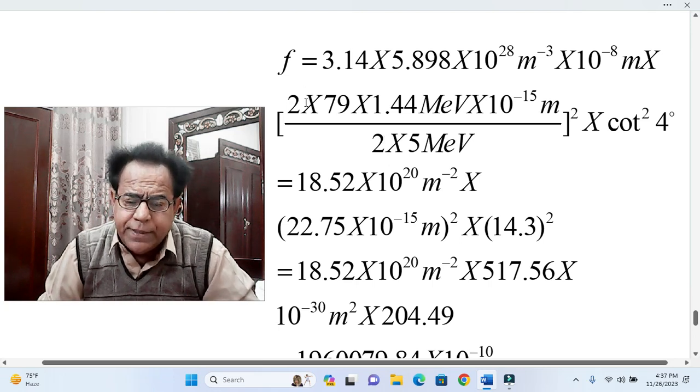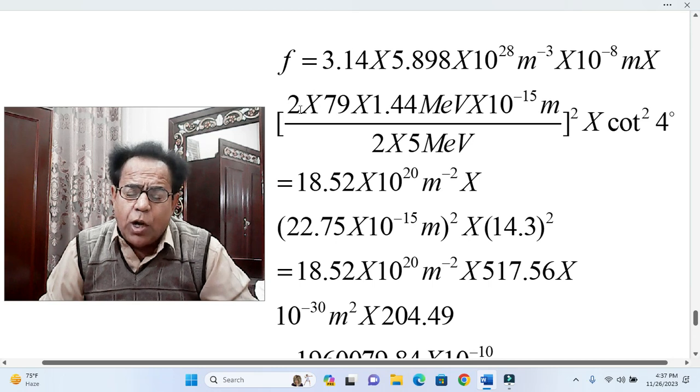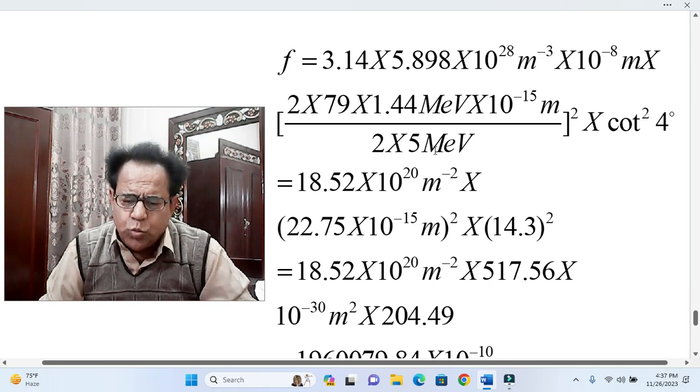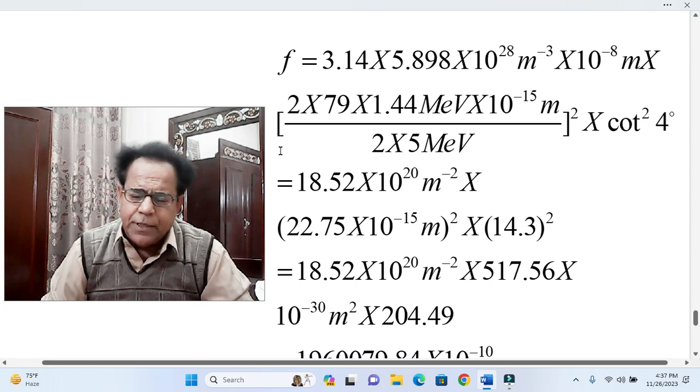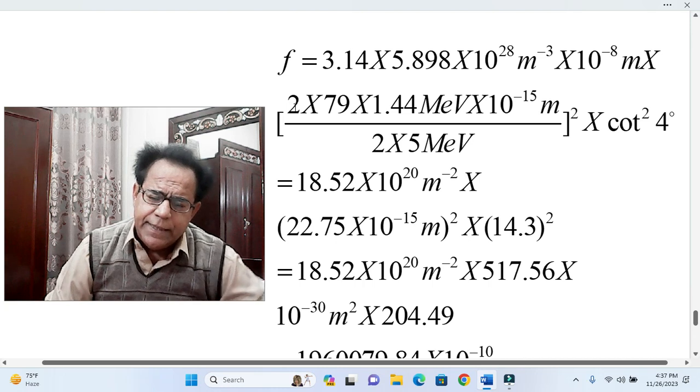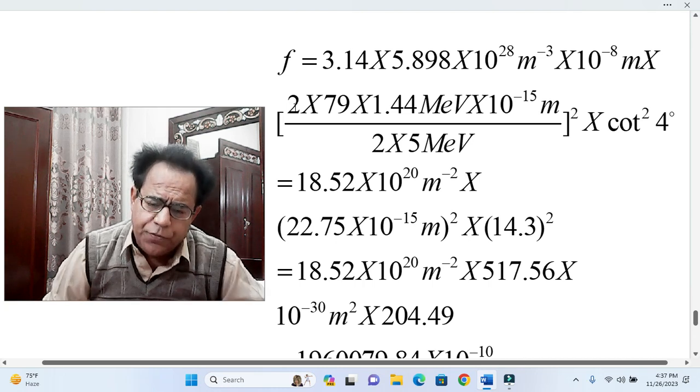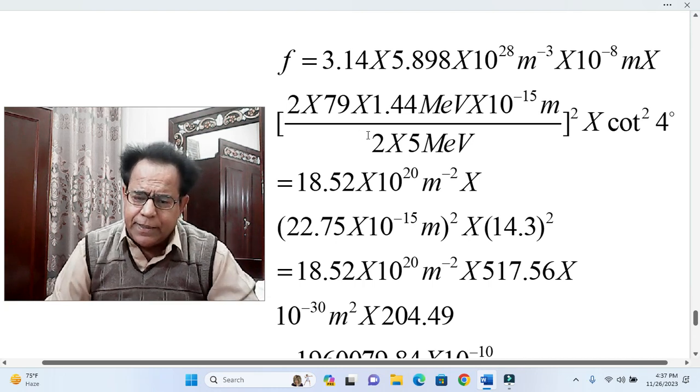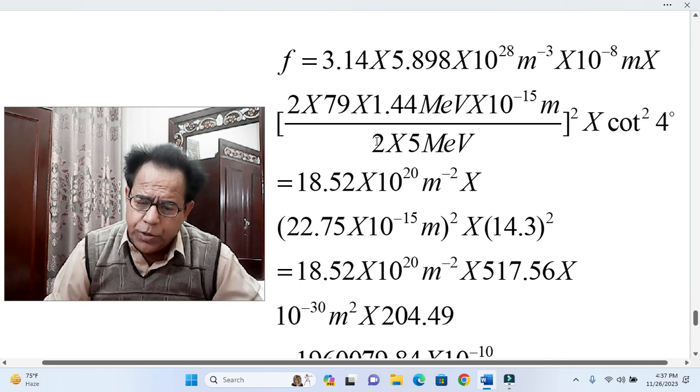This 2 is 2 protons of alpha, but this 2 is just a formula. These 2 will be cancelled out, but it is better to explain that this 2 means 2 protons of alpha particles, but this 2 is included in the formula.